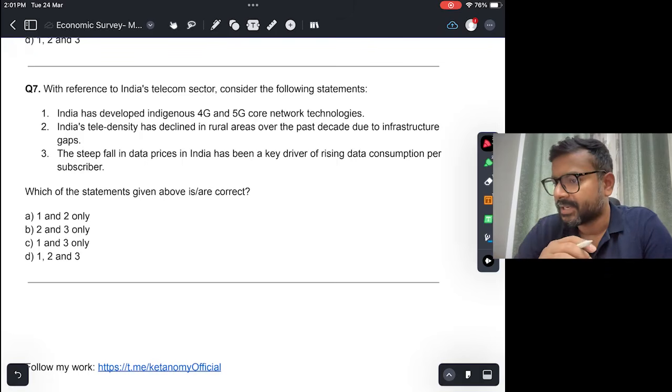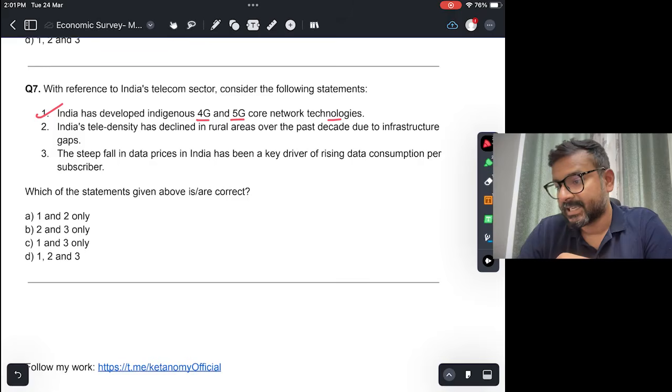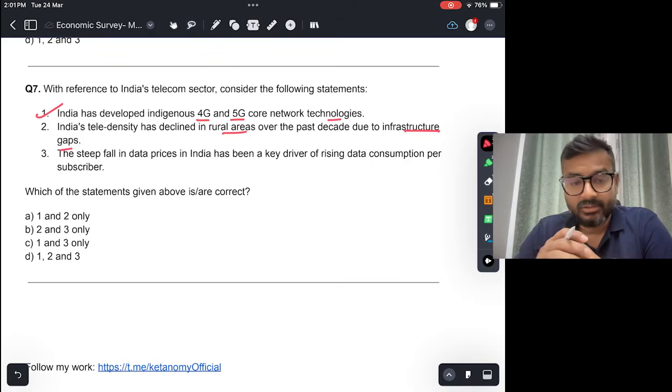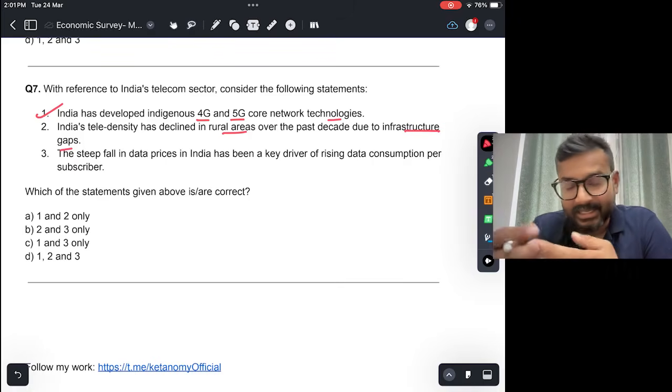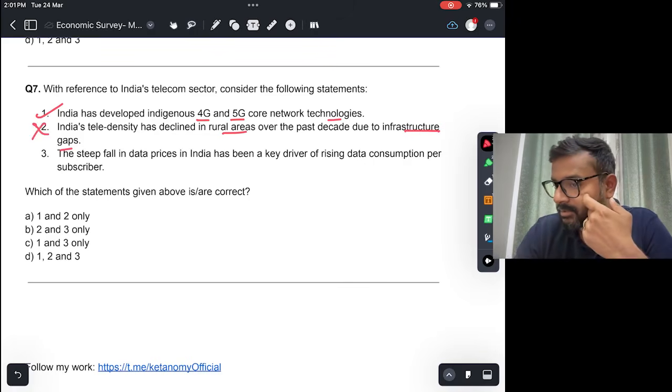Seventh, with reference to India's telecom sector, consider the following statements. India has developed indigenous 4G and 5G core network technologies. Yes, sahi hai. India has done that. Okay, and is now in the process of also developing 6G, right? India's tele density has declined in rural areas over the past decade due to infrastructure gaps. This is not true. In fact, India's tele density has increased, right? Infrastructure gaps अभी भी है rural areas में, but despite that, now more and more people in rural areas also are using mobile phones and internet. So this is not true.